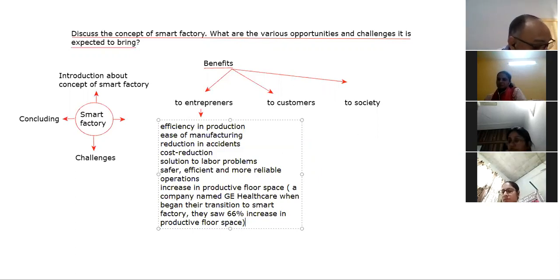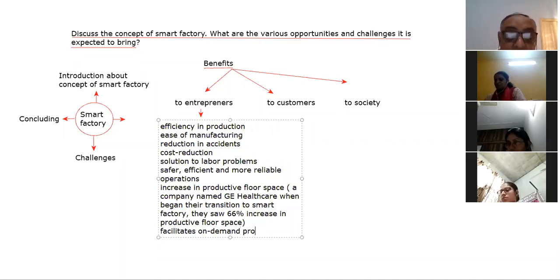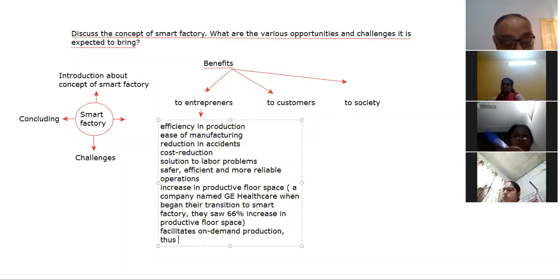So that is there. Next is it facilitates on-demand production, right? So thus reducing the cost of inventories, right?